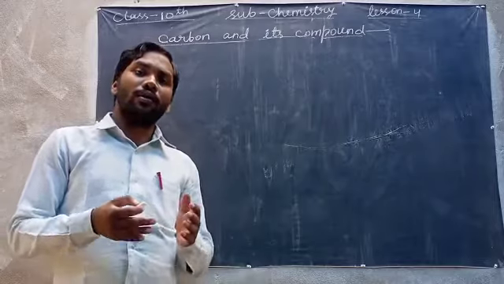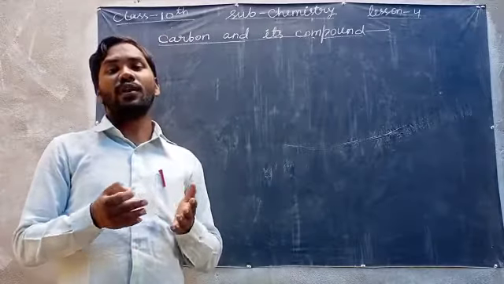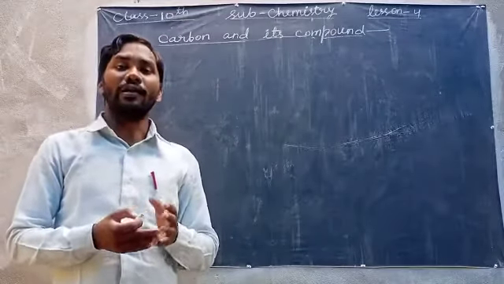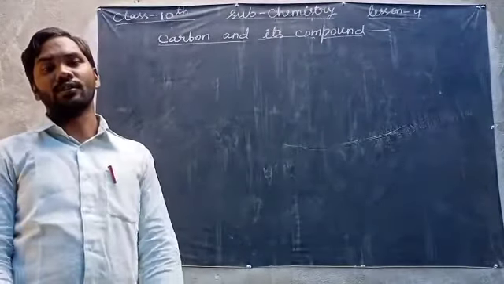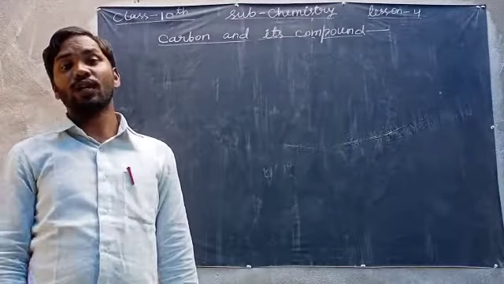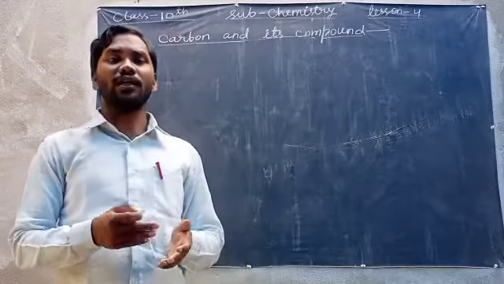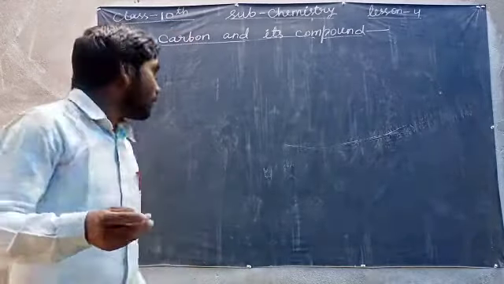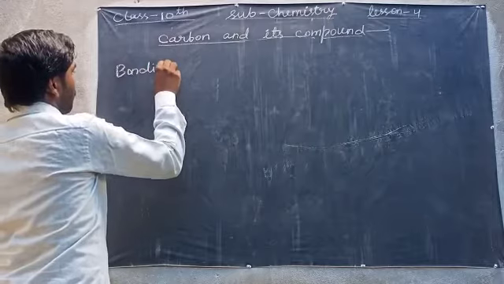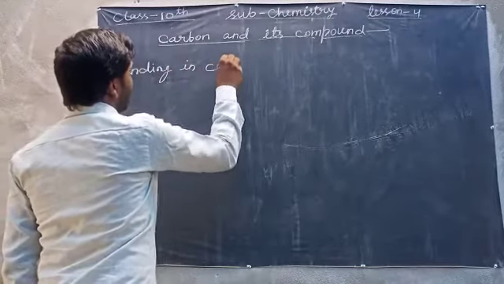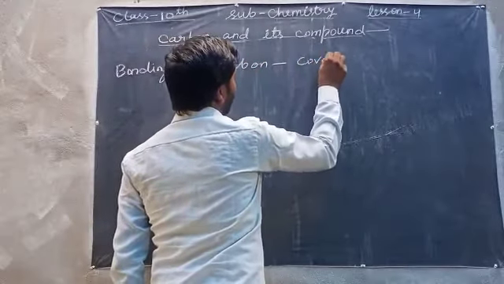So today we will discuss the compounds of carbon, which are formed by the sharing of electrons, and this type of compound is known as a covalent compound. First of all, we will discuss the bonding in carbon, which is known as covalent bond.